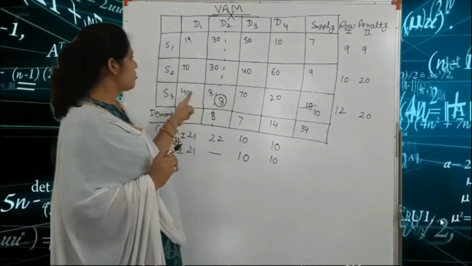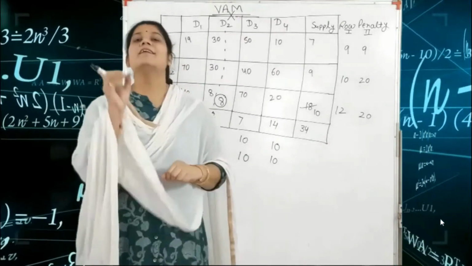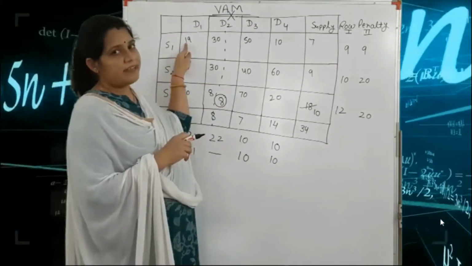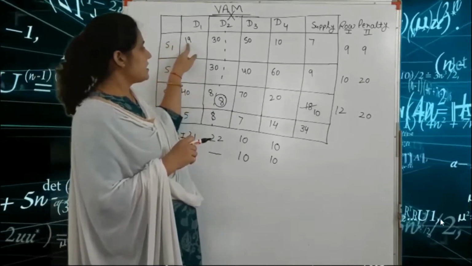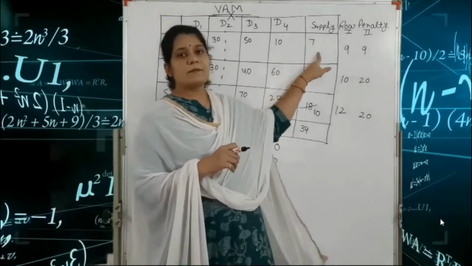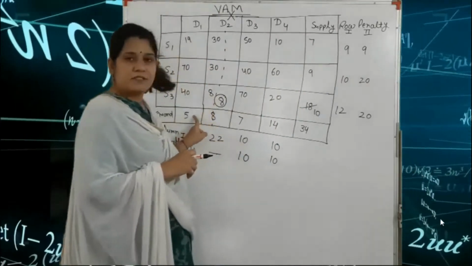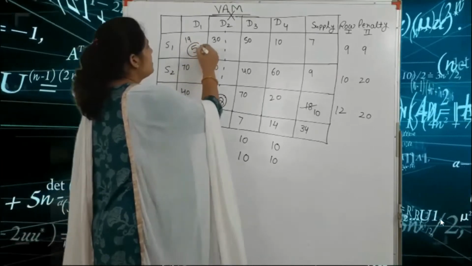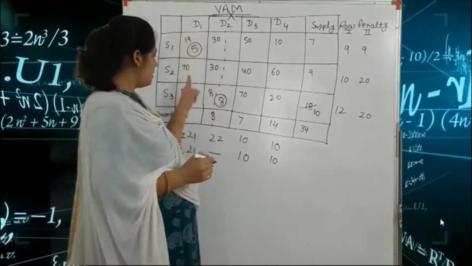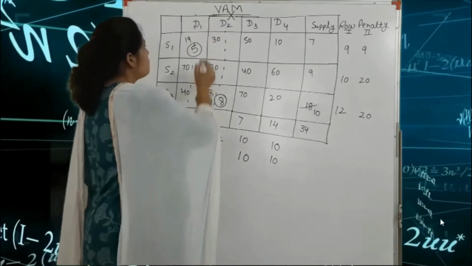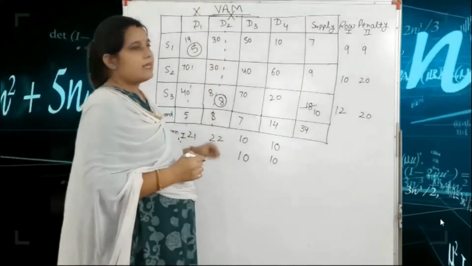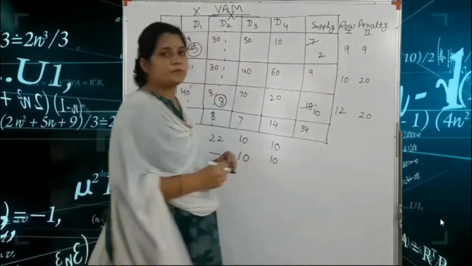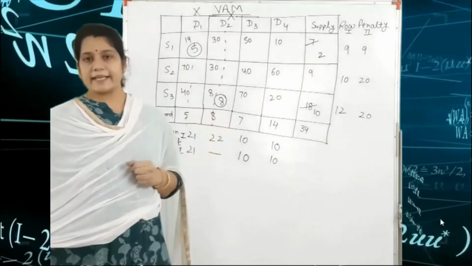In the first column, again we choose the minimum value. The minimum value is 19. According to this 19, our supply is 7 and our demand is 5. So we put 5 here because 5 is the minimum number. So this column is cancelled, and immediately we write 7 minus 5 is equal to 2. This is the second allocation.